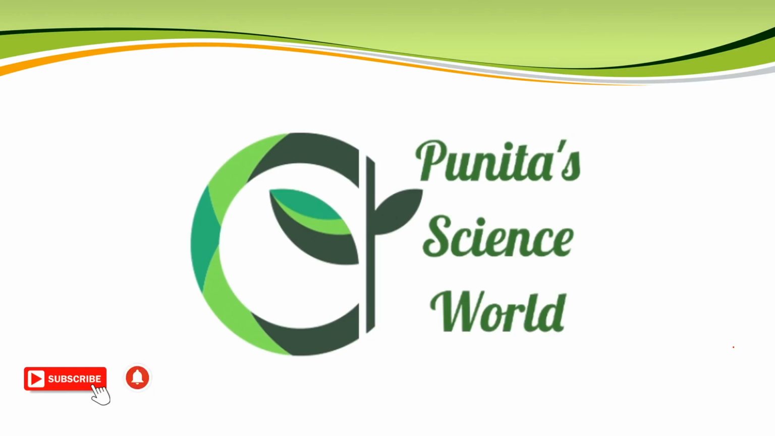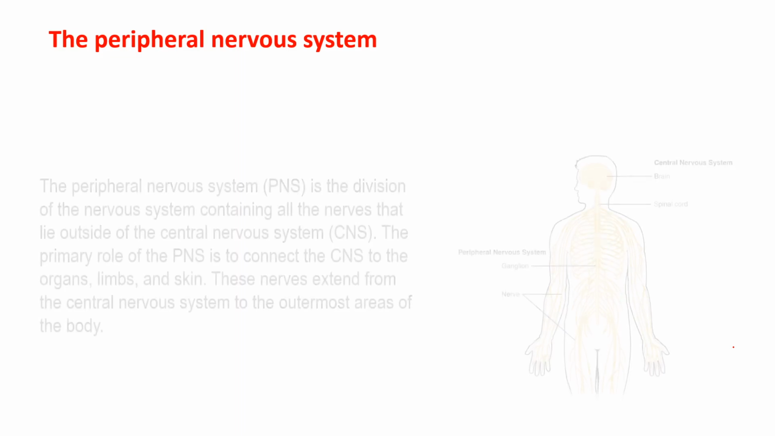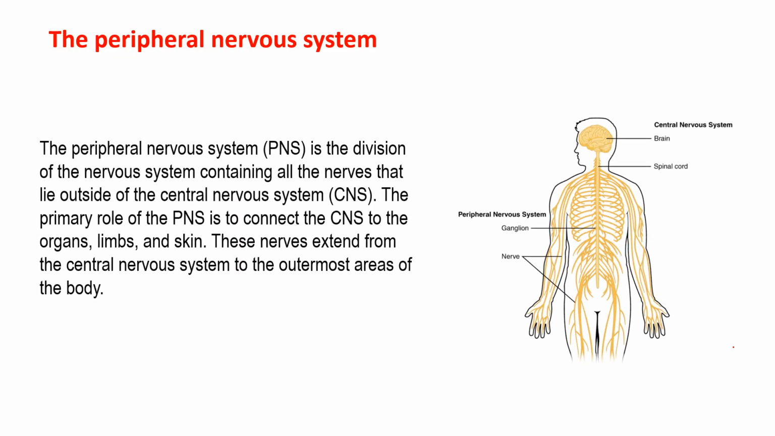Students, in today's video, we are going to discuss the peripheral nervous system. Through this video, you will get to know what exactly the peripheral nervous system is and what role it plays in the body. So let's get started. Students, the central nervous system includes the brain and spinal cord, while the peripheral nervous system includes all the nerves that branch out from the brain and spinal cord and extend to other parts of the body, including muscles and organs. Each part of this system plays a vital role in how information is communicated throughout the body.